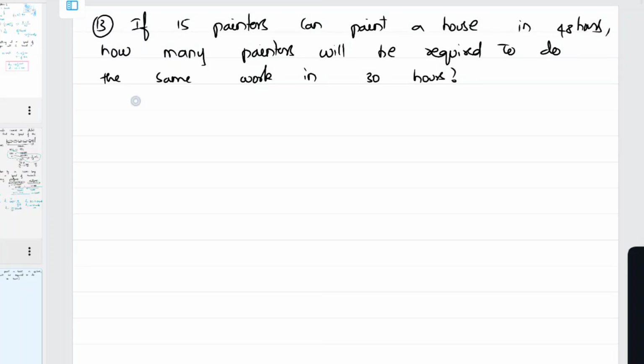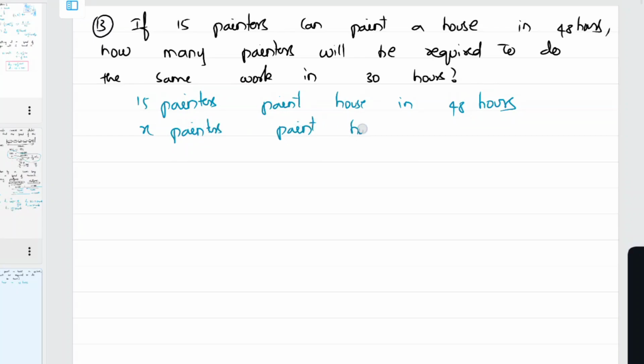So 15 painters paint a house in 48 hours. Yes. So how many painters will be needed? We don't know how many, x number of painters, are required to paint the house in 30 hours. So here the time is decreased. So the number of painters should increase, no? Yes, sir. Indirect proportion. Inverse proportion.